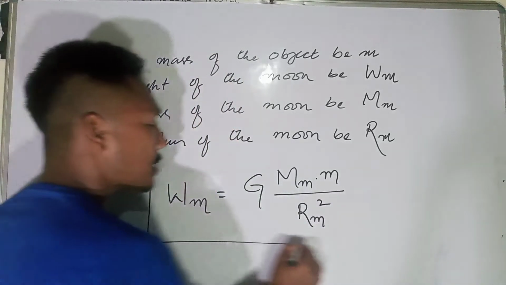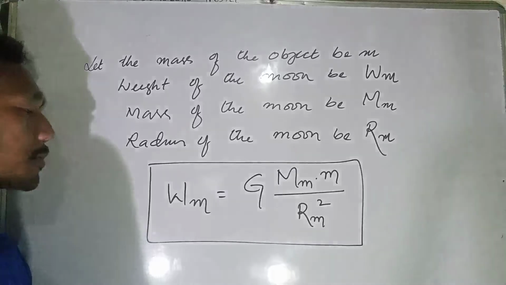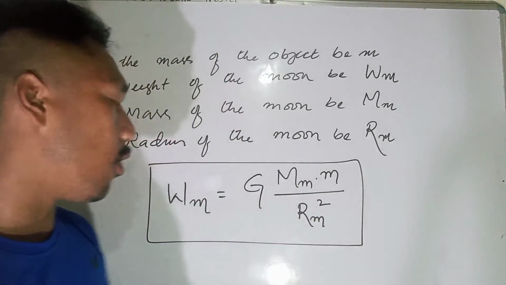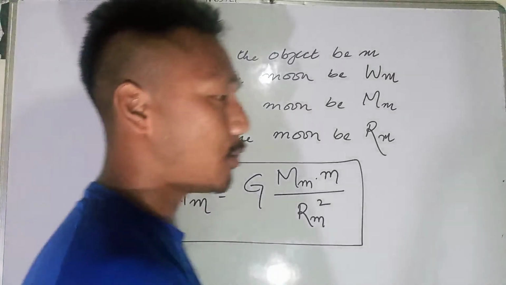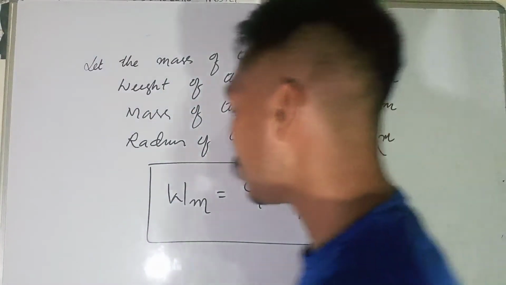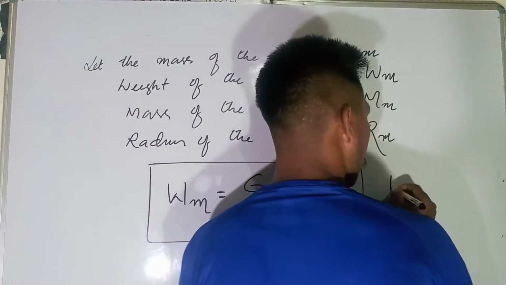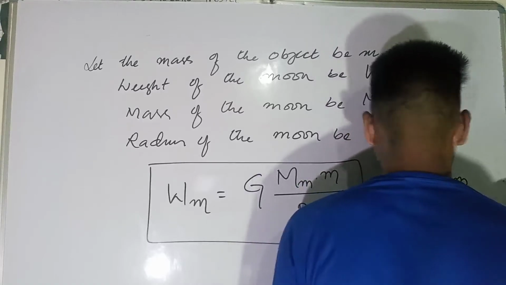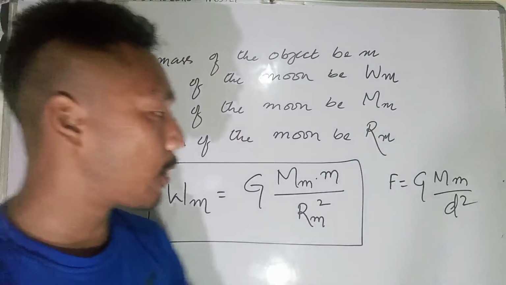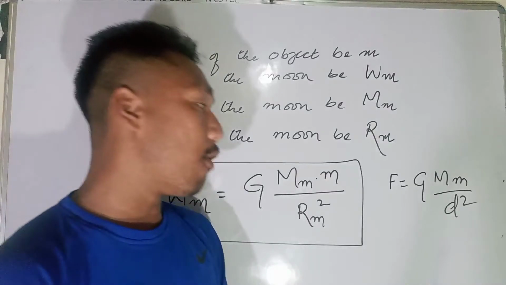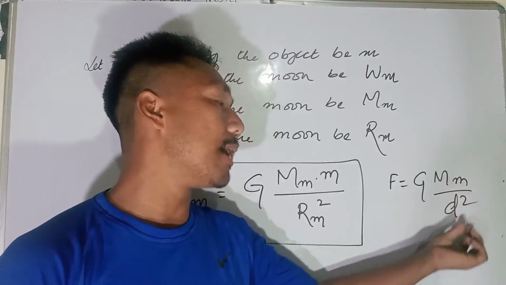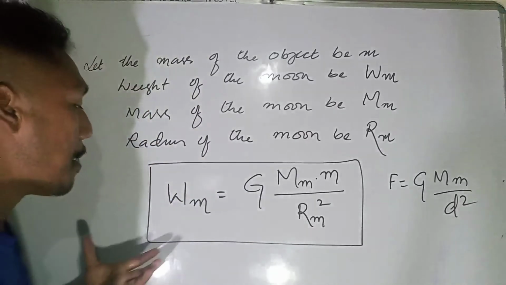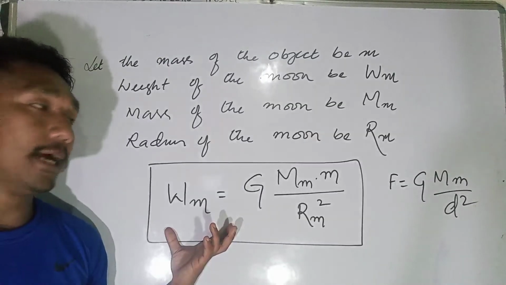Why is this happening? Because weight is also a force. We know this by applying the universal law of gravitation. What does the universal law of gravitation state? The force between two objects is equal to the product of the masses divided by the square of the distance. So this is the weight of an object on the moon.